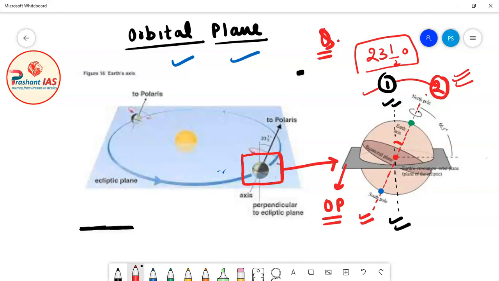The angle between the line which is perpendicular to the orbital plane of Earth and the axis of rotation of Earth is 23.5 degree. So the angle between both of these lines is 23.5 degree.